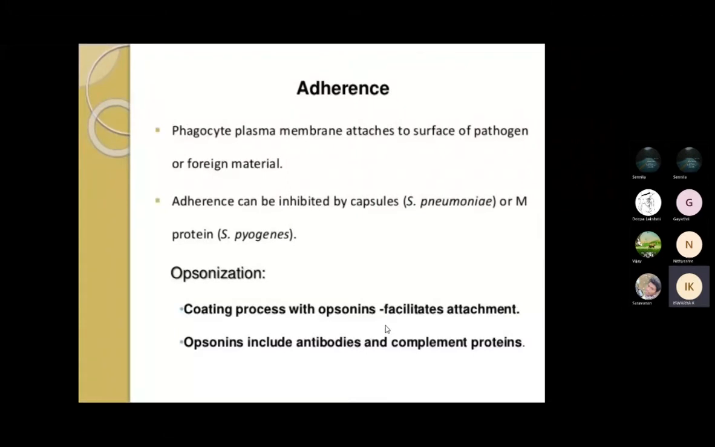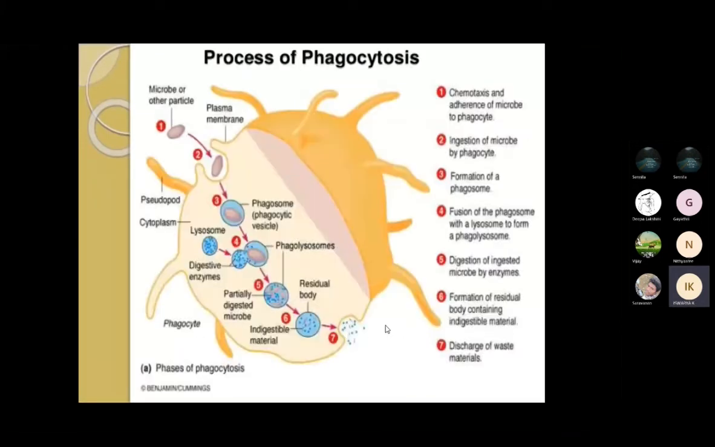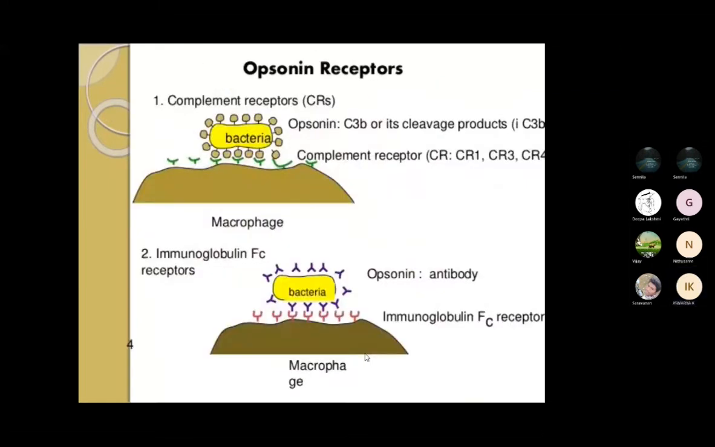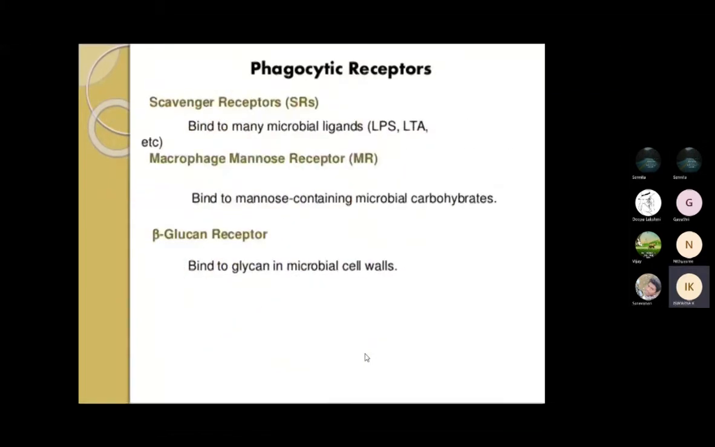Opsonization is a coating process which facilitates the attachment, and it includes the antibodies and the complement proteins. So this is your opsonization. Here in these phagocytes you have two receptors, right? One is your phagocytic receptor and the